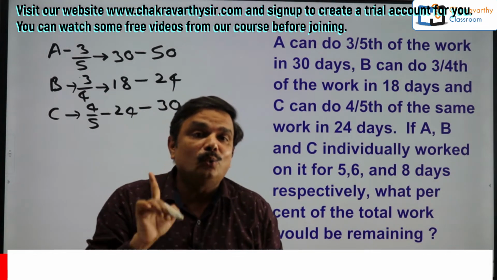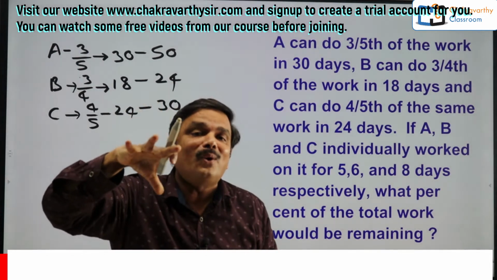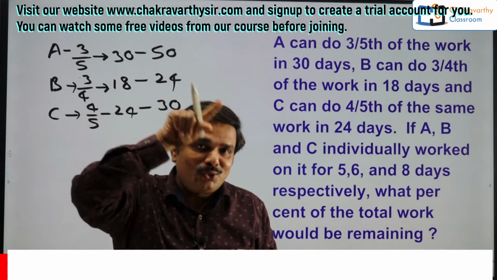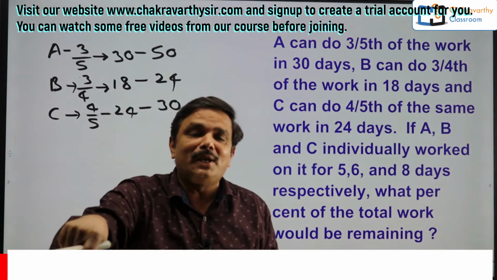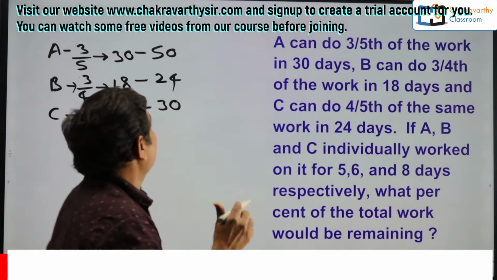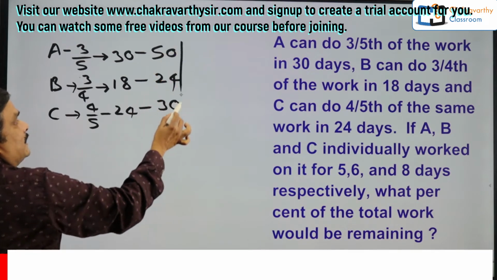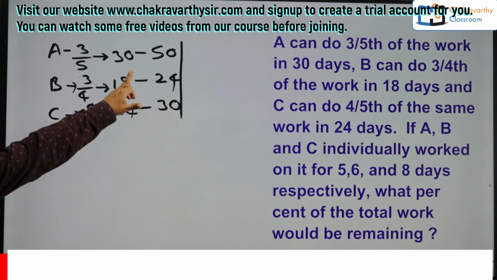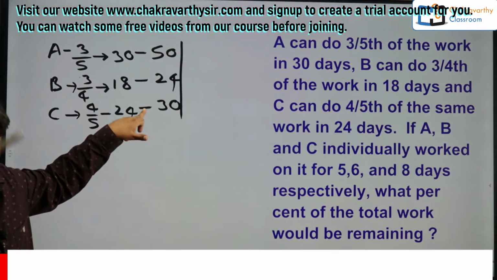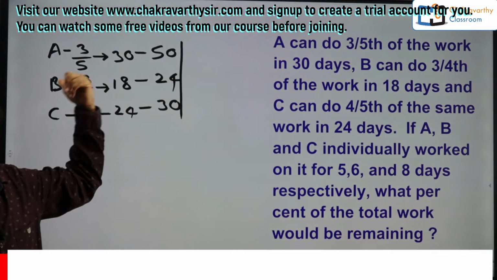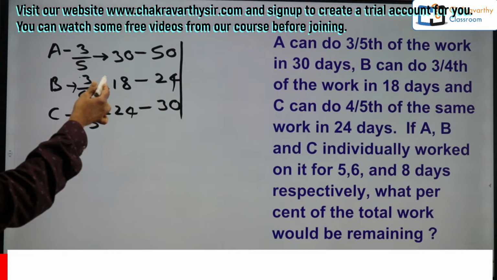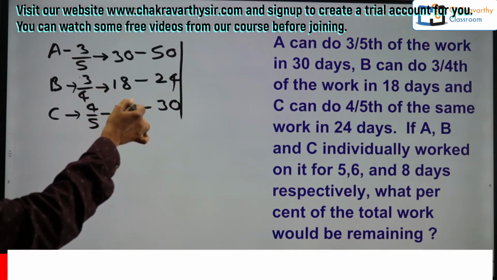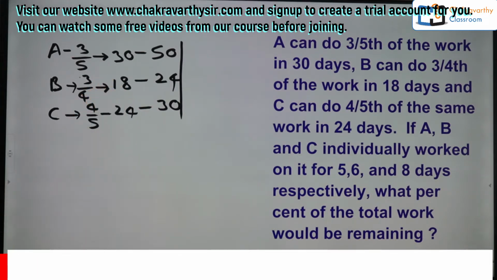Next, I need to know what is the total amount of work. Then I need to go for how much work has been done, then how much work is remaining. I'll get the answer. Now what's the total work? Generally we follow the LCM method. The least common multiple of all these three numbers, to avoid fractions, should be taken as the total work in units. 50, 24, 30. What is the LCM here? So 50 12s, that is 600.